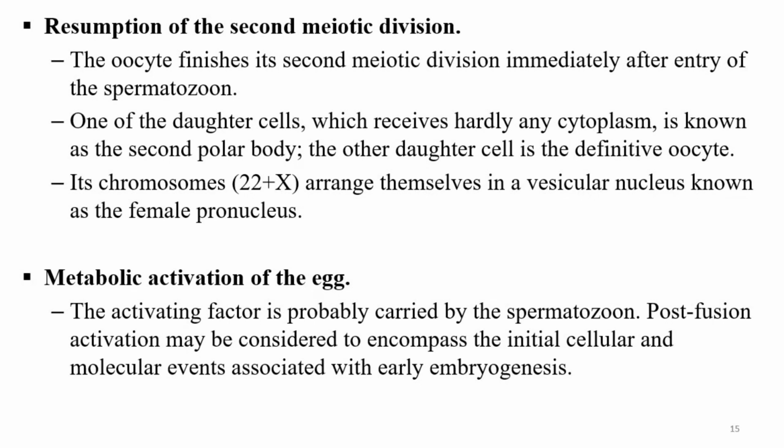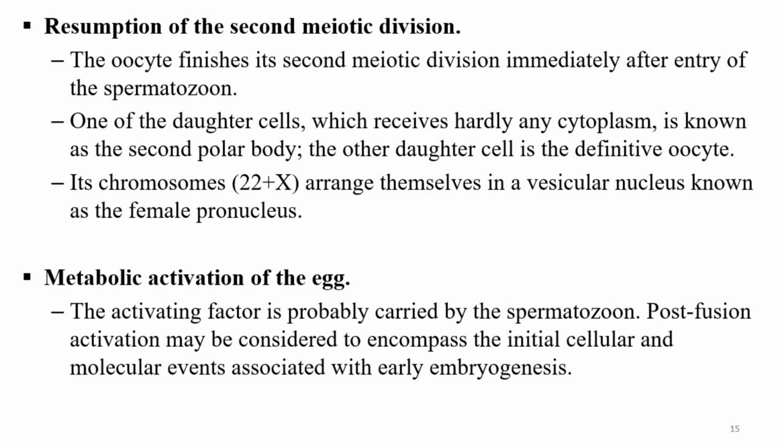The egg will now resume its meiosis and complete meiosis 2. When meiosis 2 is completed, the chromosomes of the egg will arrange themselves in a vesicular nucleus known as the female pronucleus. This female pronucleus is the one that is going to fuse with the male pronucleus so that they can make a diploid cell known as a zygote.